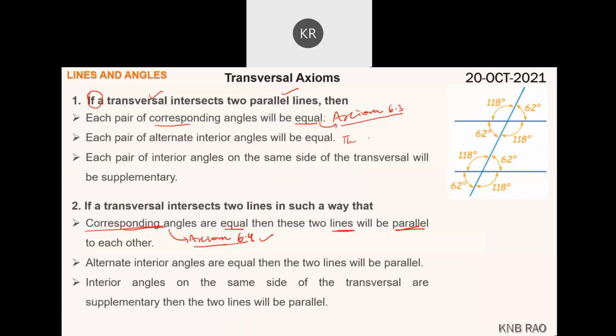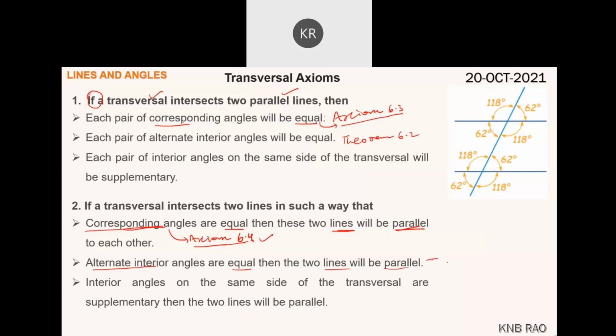This is a theorem. Which theorem is it? Theorem 6.2. Then which is theorem 6.3? The converse of it: if alternate interior angles are equal, the lines are parallel.